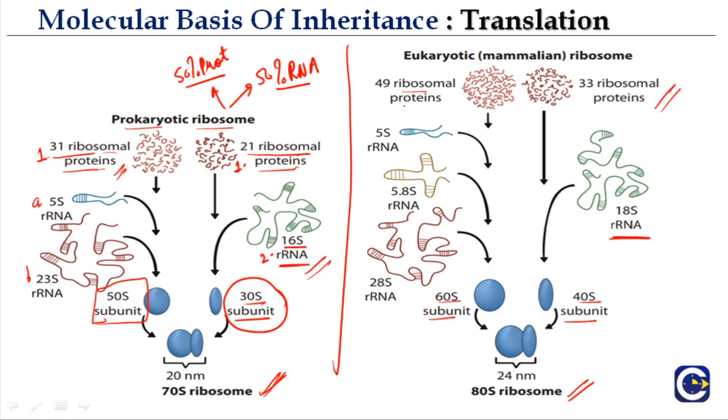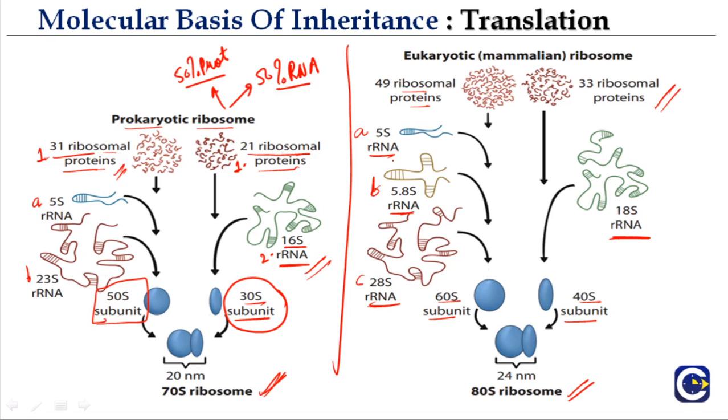It has 49 ribosomal proteins, then it has 5S rRNA, 5.8S rRNA and 28S rRNA. All these RNAs are rRNA because they are ribosomal RNA, because they are only present as structural components of the ribosome.